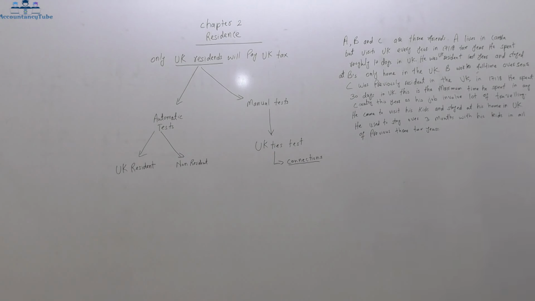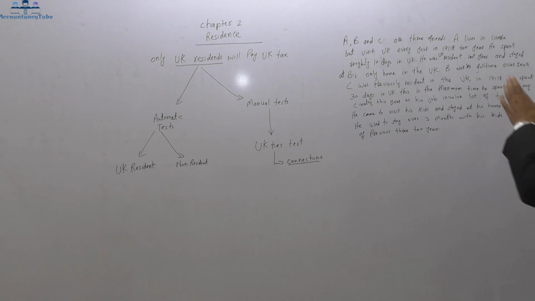So just try and have a go at this example. The requirement of this example is that you tell me who is resident in the UK and who is non-resident as far as UK tax is concerned in the current tax year 17-18. So you need to determine if A is resident or non-resident, B is resident or non-resident, and likewise for C as well, with the help of chapter number 2.